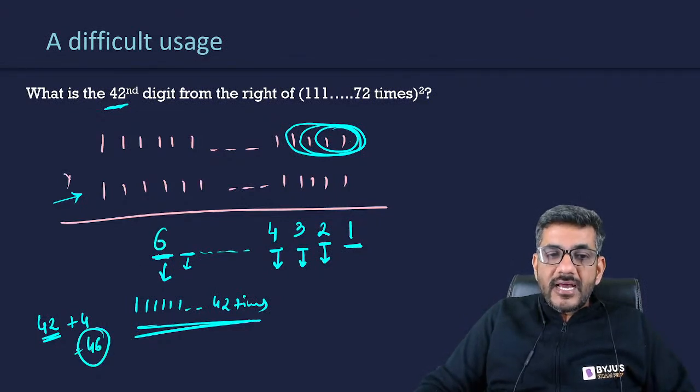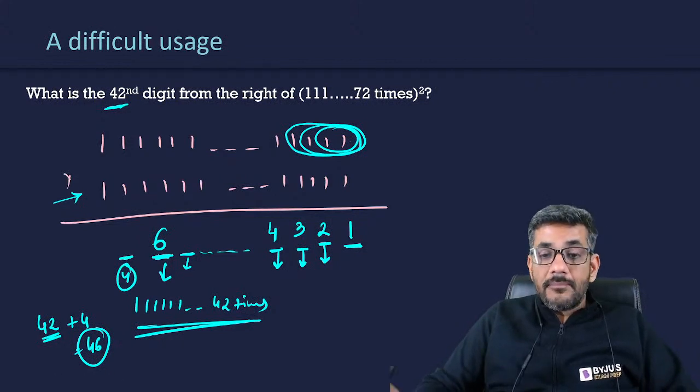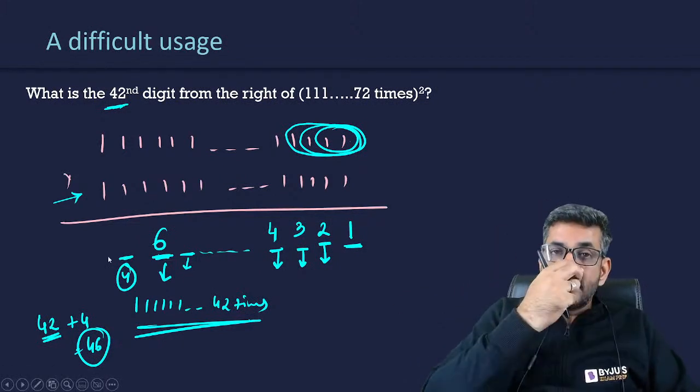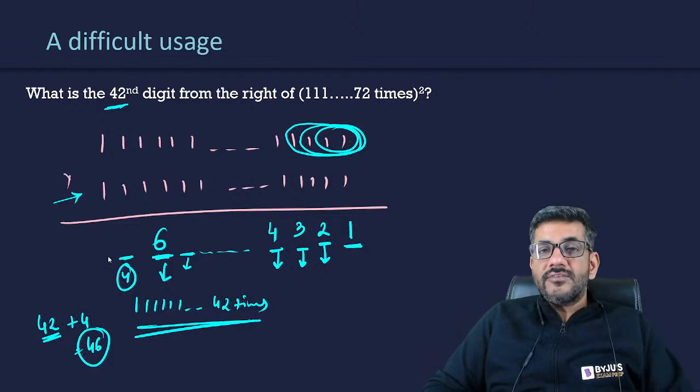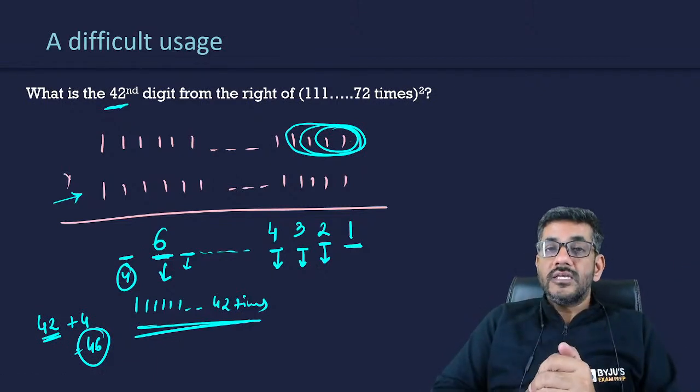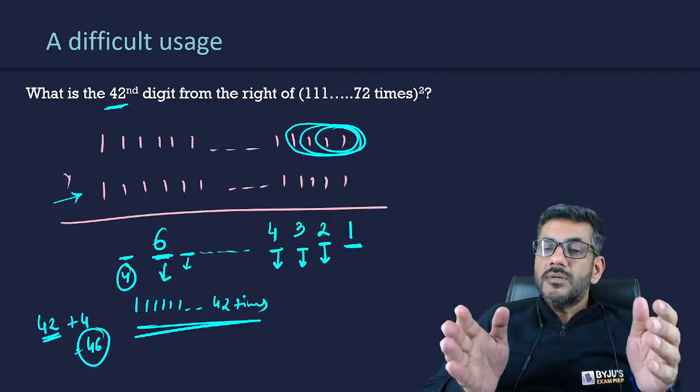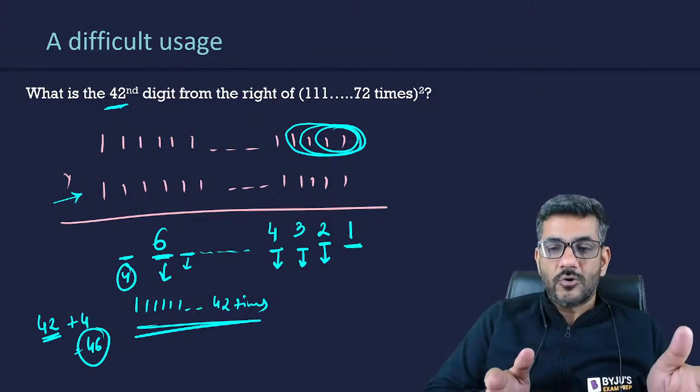So 6 will come here, and 4 will be sent as a carry over for the next digit once again, but I am just concerned about this digit. So this 42nd digit from the right is equal to 6. From CAT's perspective, I would probably call this question a difficult question.